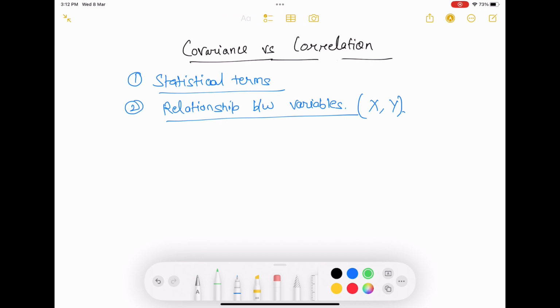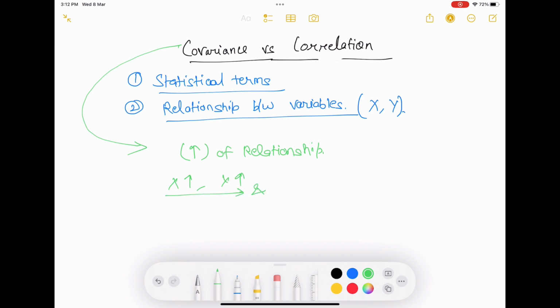So covariance helps in defining the direction of the relationship. Suppose you have two variables. If one goes up, another goes up, it is a positive relationship. If one goes down, the other goes down, again a positive relation because the direction is the same. Let's see it again.